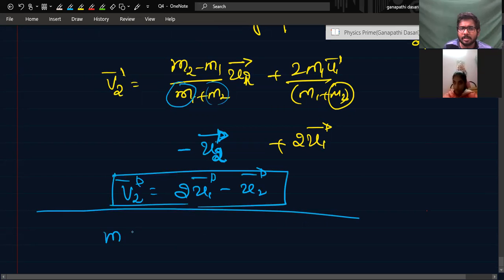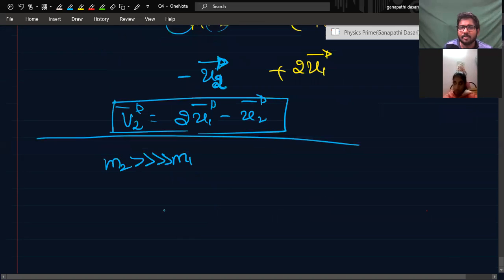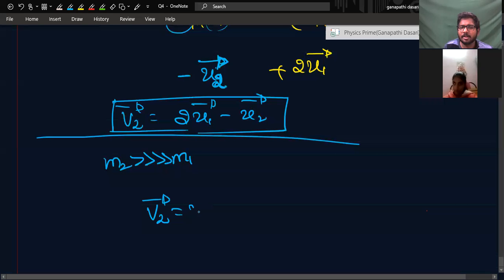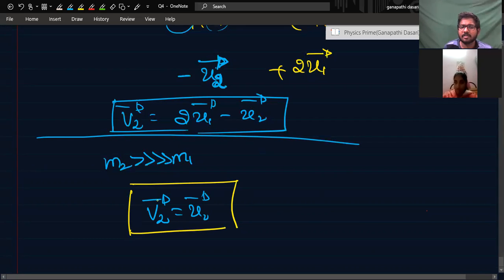If M2 is much bigger than M1, it means V2 will be equal to U2. That means M2's velocity will not change even after collision. That is, the velocity of the second body after collision is equal to the velocity of the second body before collision. And the other one is what?